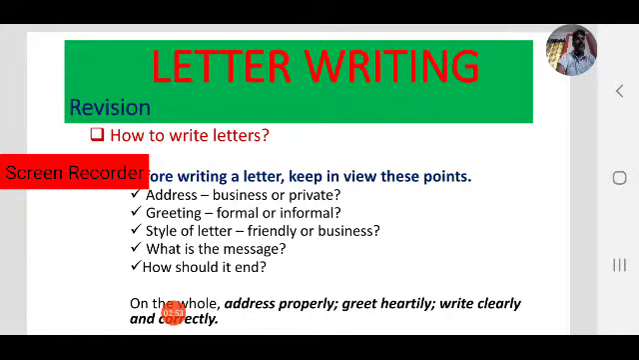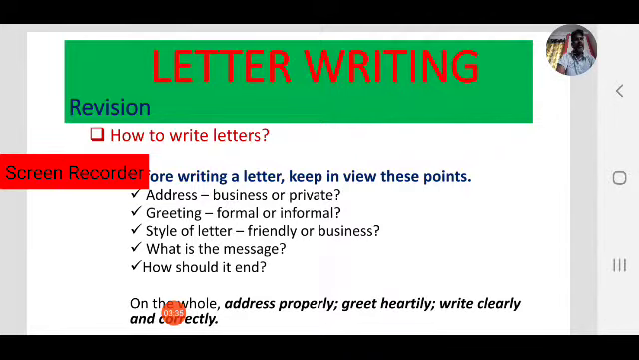Next, while writing any letter, whether it is formal or informal, we have to keep these points in our mind as we have discussed in the last session. In the last session we focused only on informal letters. Today we focus on formal letters. We have to keep in mind the address, whom we are going to write the letter to, whether it is for business purpose or private purpose. Next one, greeting, or we can also call it salutation in formal letters.